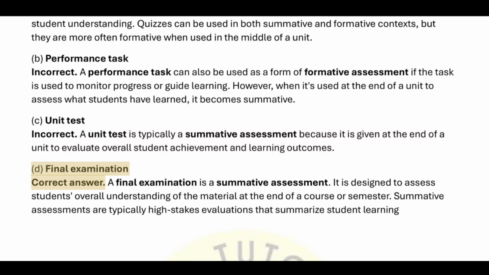D. Final examination. Correct answer. A final examination is a summative assessment. It is designed to assess students' overall understanding of the material at the end of a course or semester. Summative assessments are typically high-stakes evaluations that summarize student learning.